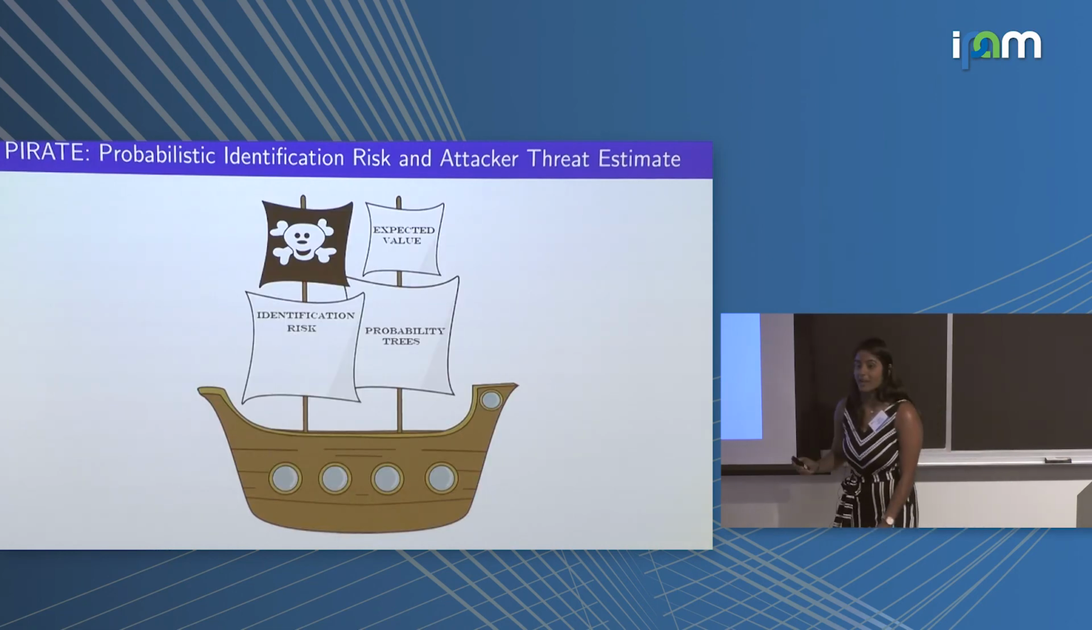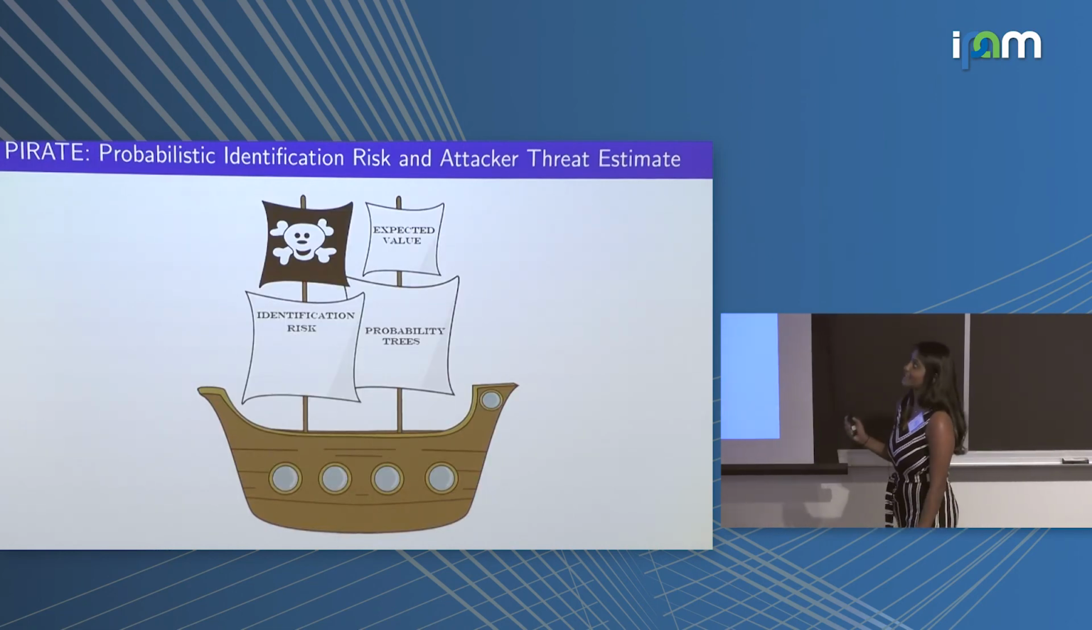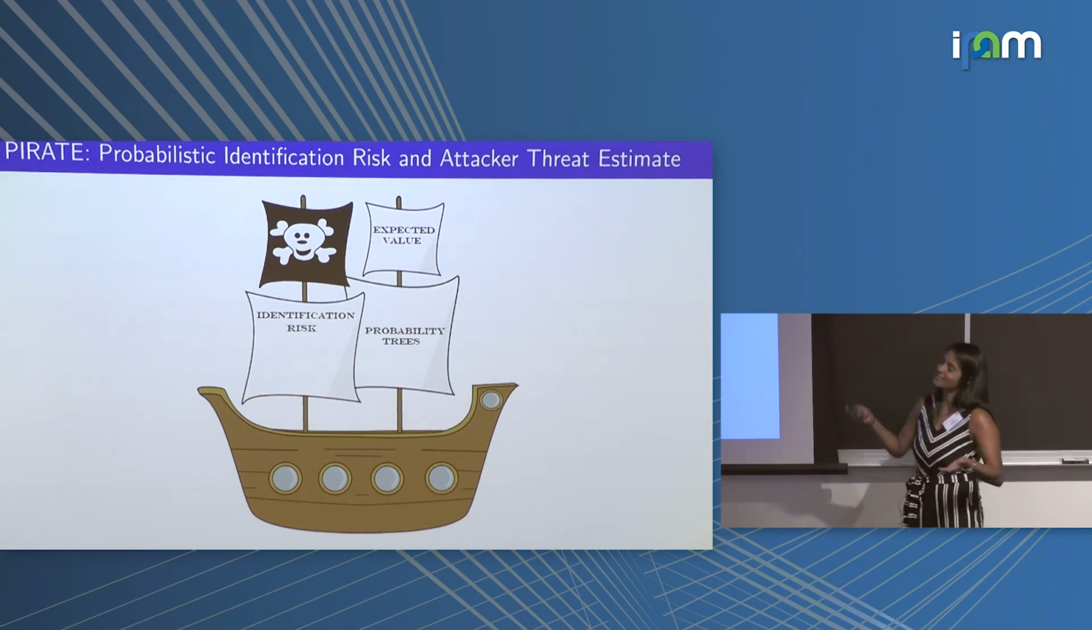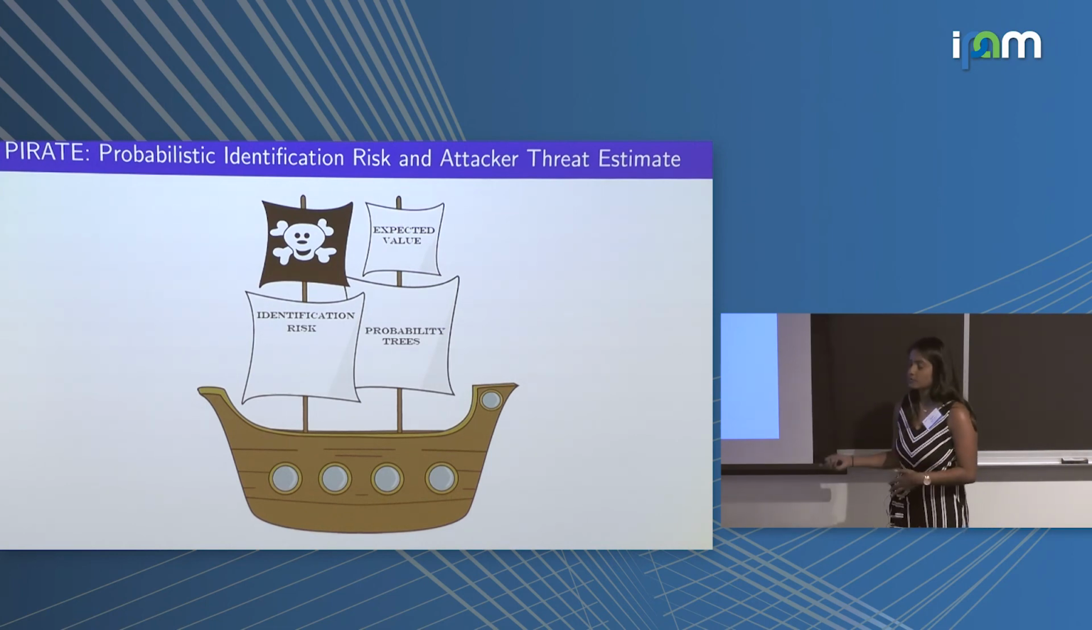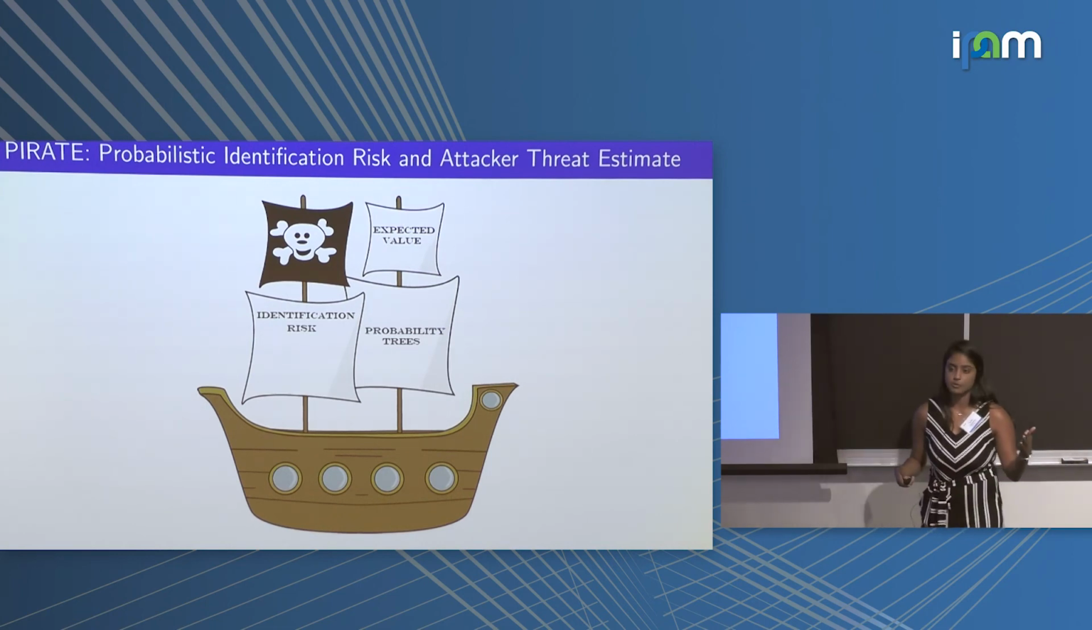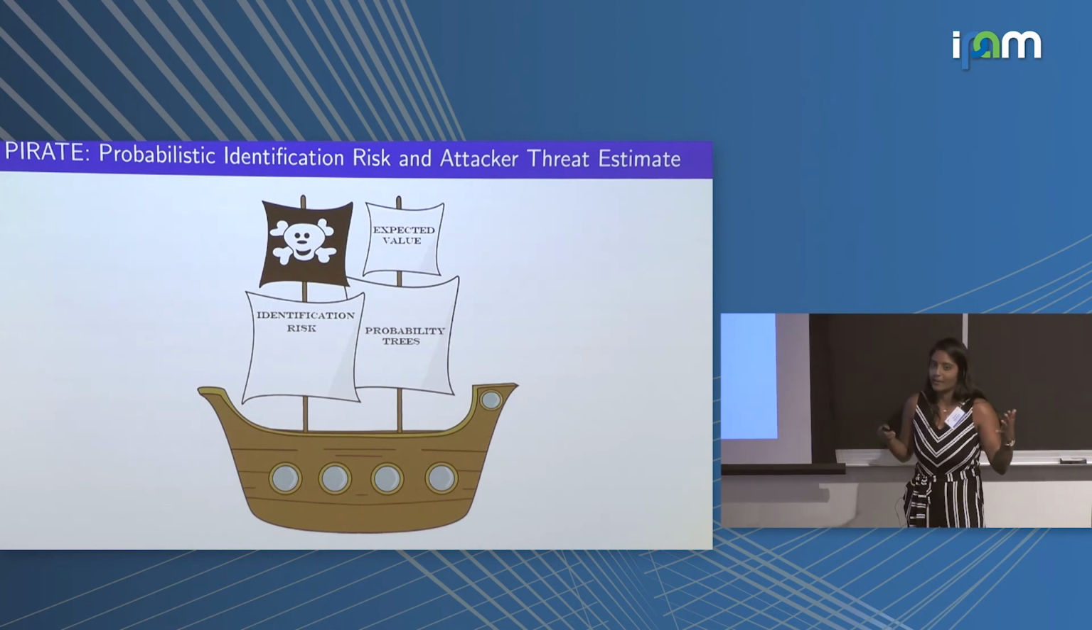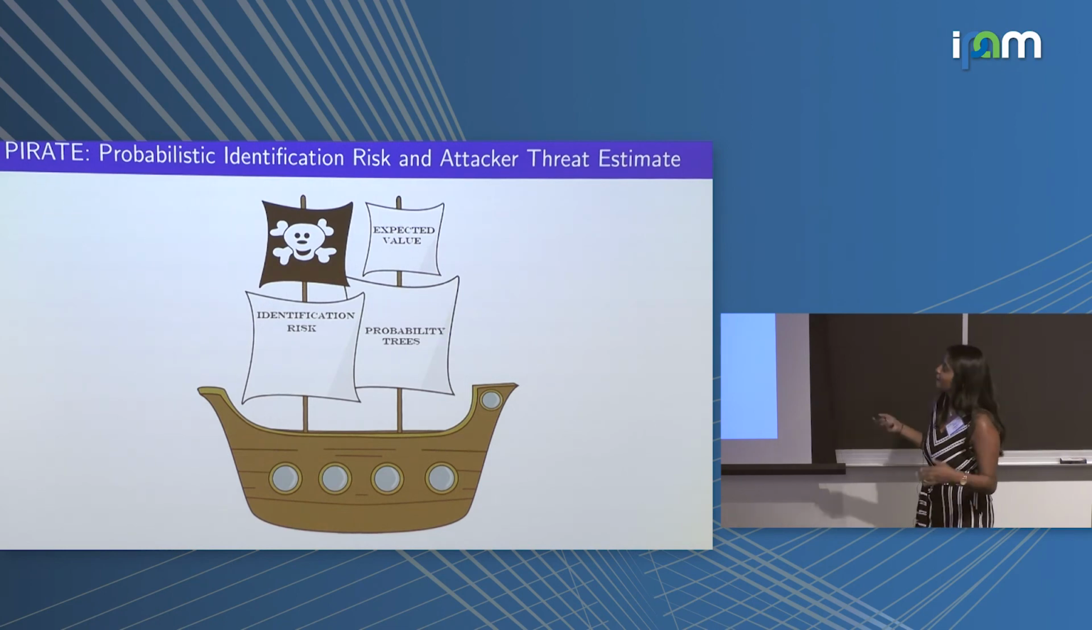To remind you, the pirate score is the probabilistic identification risk and attacker threat estimate. It's an identification risk, as said in the name, and we calculate it using the expected value. So what is the expected number of attributes that a hacker or attacker would have to know in order to uniquely identify a row? In order to do this, we use probability trees, as Miguel explained.